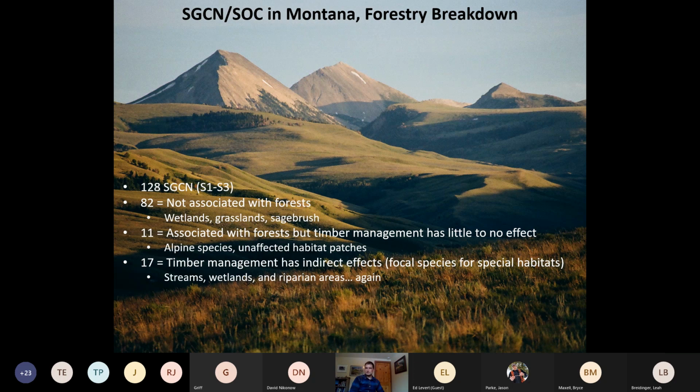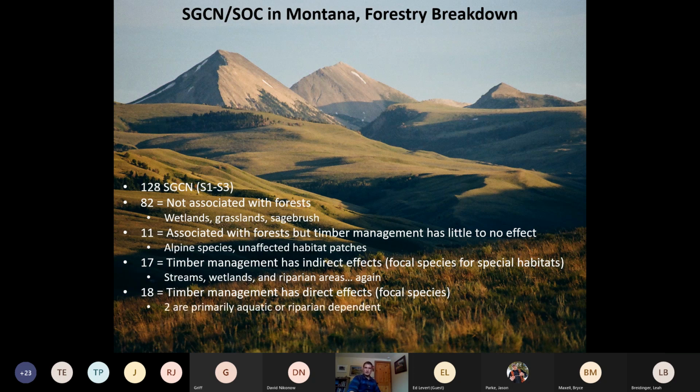So getting to the ones you may actually want to worry about, there's 17 where timber management has indirect effects. A lot of them are associated with streams, wetlands, and riparian areas, again emphasizing the importance of those habitat types. So these may be some important focal species for your special habitat patches. And then another 18 where timber management definitely has direct effects. So these could be more of your focal species for the actual forested areas where you'll be doing your harvest.